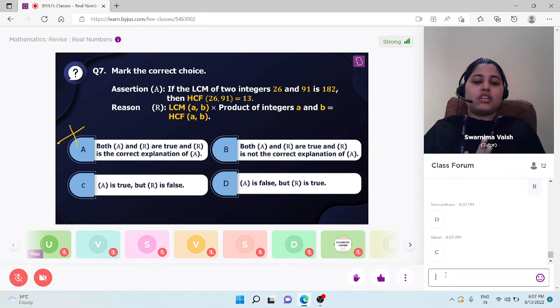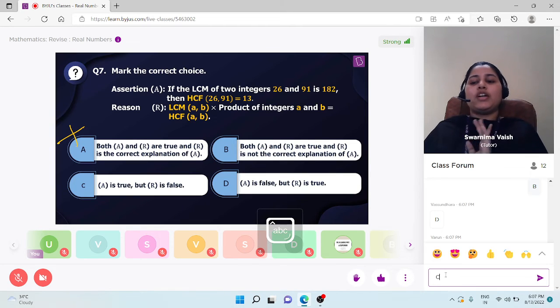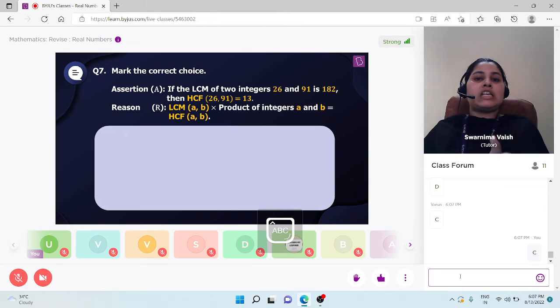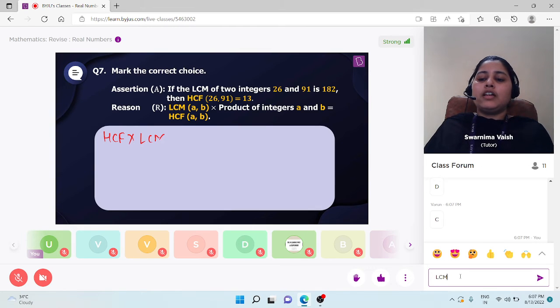Relations. Varun said C. Okay, so well done, Varun, Devraj, and Shanvi. Students, your answer is absolutely correct for this. Students, it will be C. Why C? Yes, Utkarsh, absolutely right. Students, we have learned the relation between HCF and LCM. HCF into LCM is equal to the product of numbers.